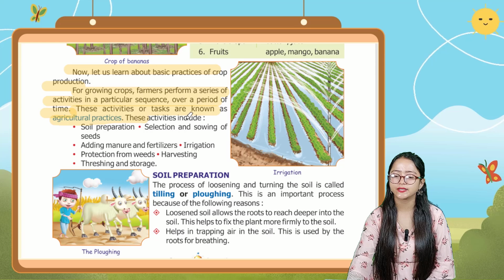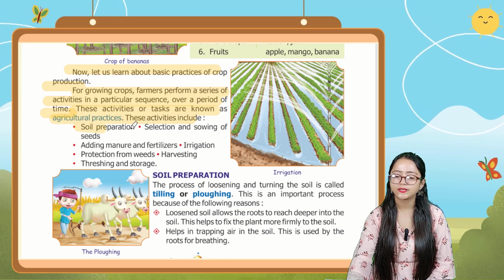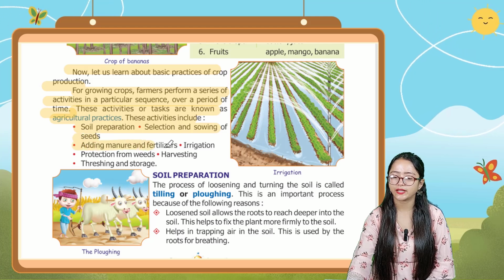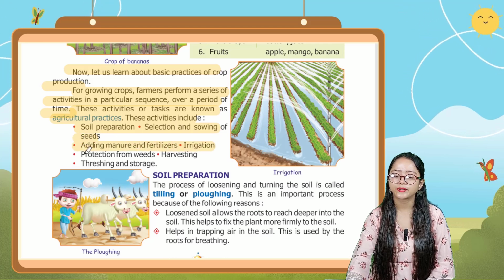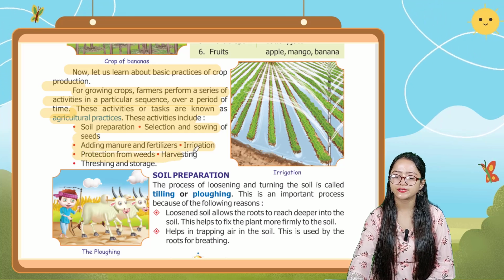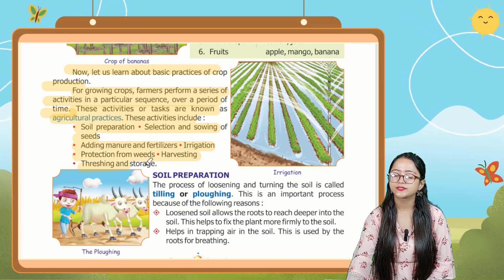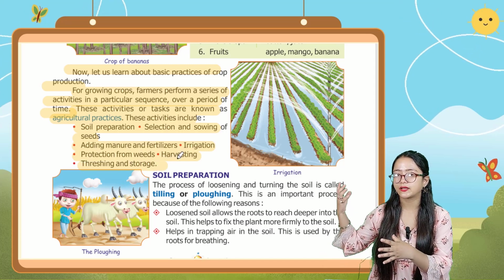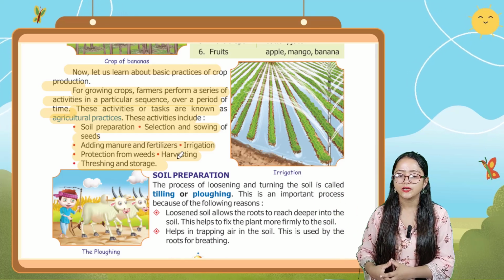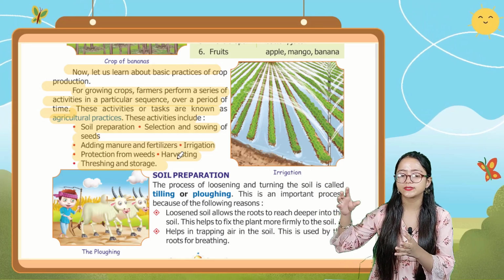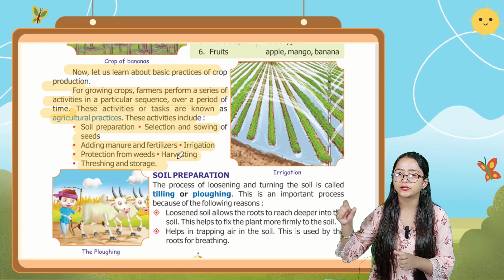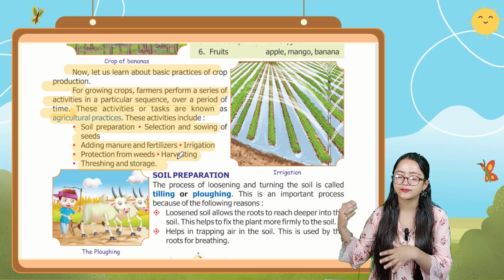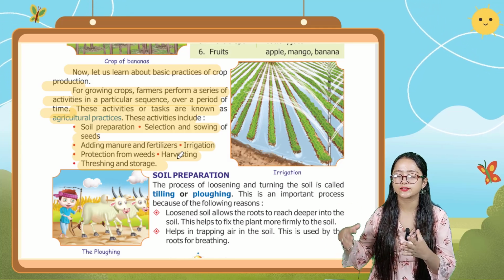These activities include soil preparation, selection and sowing of seeds, adding manure and fertilizers, irrigation, protection from weeds, harvesting, threshing, and storage.